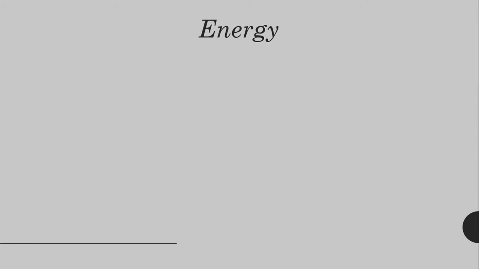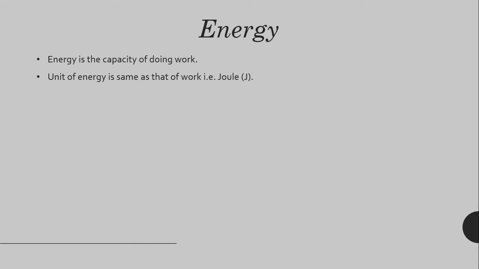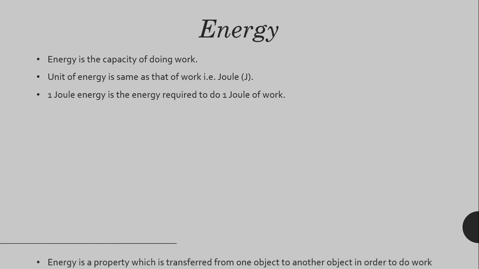We all need energy to do any sort of work. So by definition, energy is the capacity of doing work. The unit of energy is the same as that of work. That means the unit of energy is joule. If you want to know more about work, you can refer to our previous video on the same channel. 1 joule of energy is the energy required to do 1 joule of work.